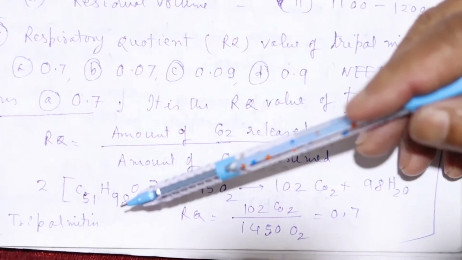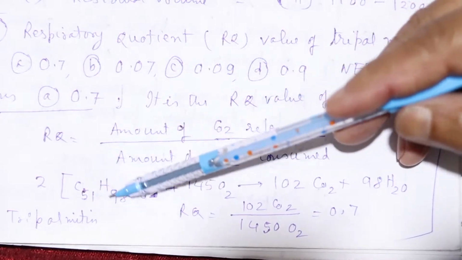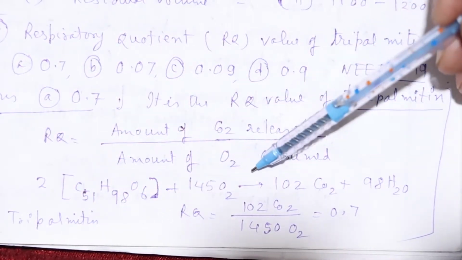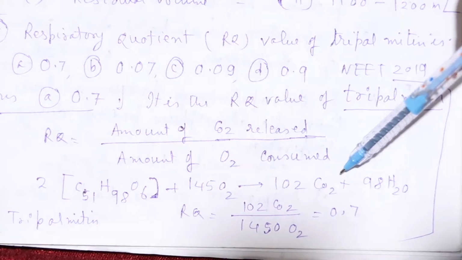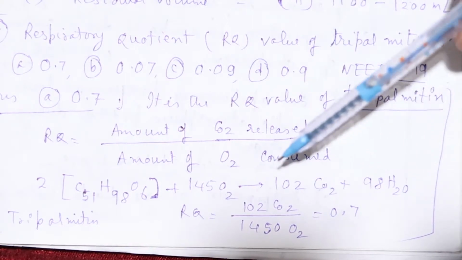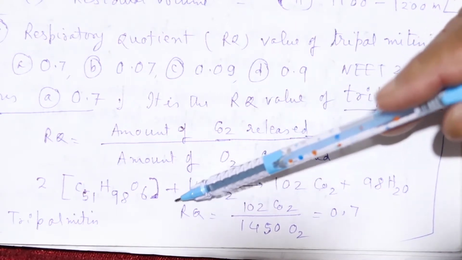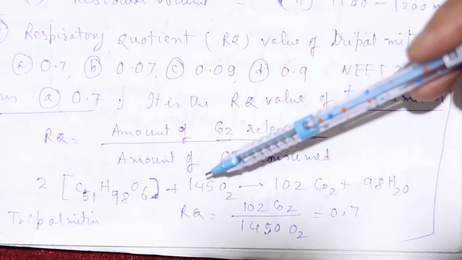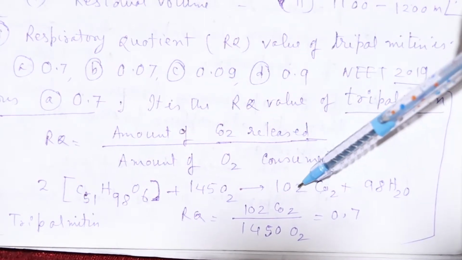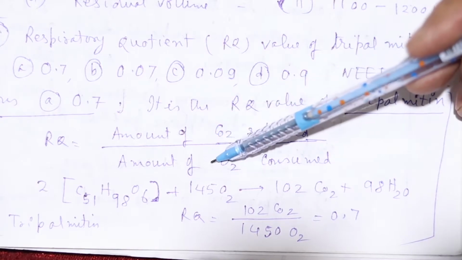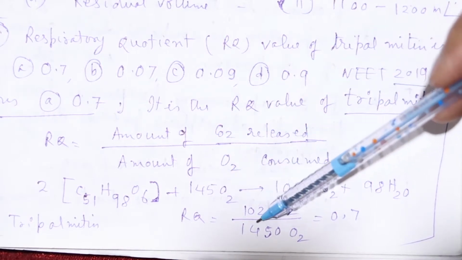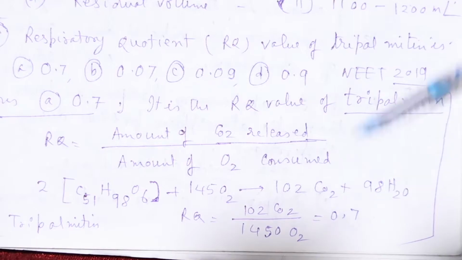So here, tripalmitin, this molecular formula reacts with oxygen, it forms carbon dioxide and water. So the respiratory quotient will be: volume of carbon dioxide released will be 102 and the volume of oxygen consumed will be 145. You divide them, we'll get 0.7. Okay, now we'll go to the next question.